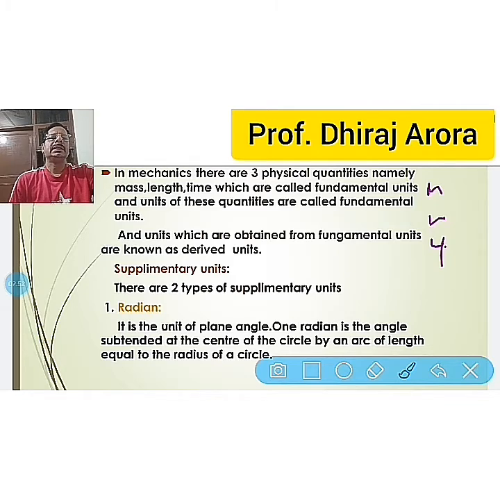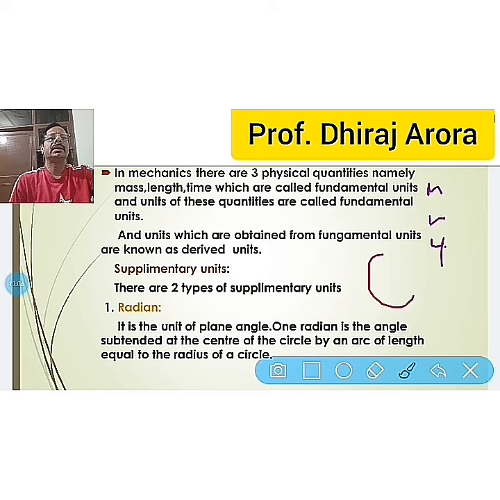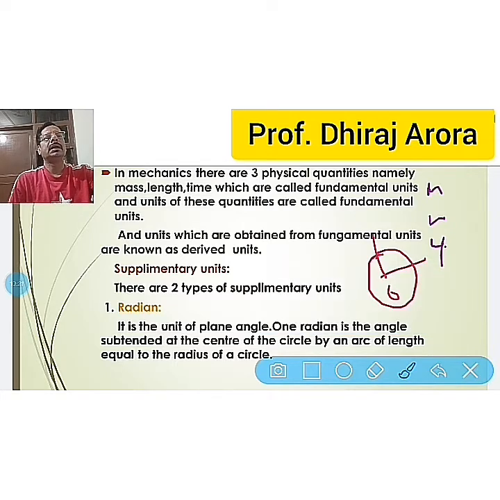1 radian is the angle subtended at the center of the circle by an arc of length equal to the radius of the circle. For example, if I talk about a circle, say this is its center, and this is the radius, this is also the radius, and say this is my arc.